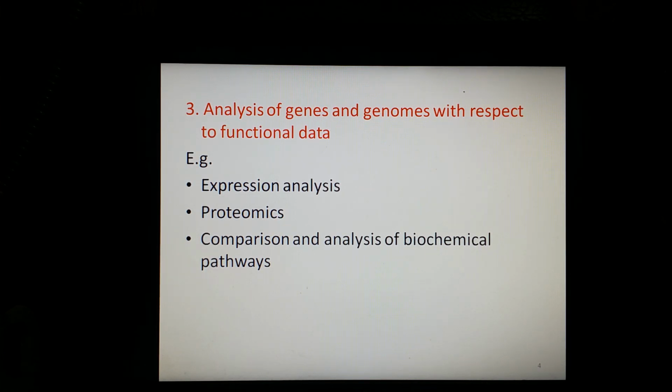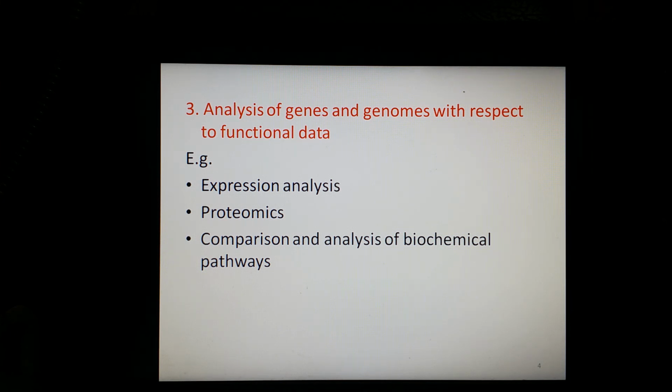The third level of bioinformatics is analysis of genes and genomes with respect to functional data. What we study for this is expression analysis, done with microarray data, where messenger RNA concentration is measured. Then proteomics, which we have discussed in detail before; using bioinformatics, protein concentration is measured, and the covalent modification that takes place is also determined.